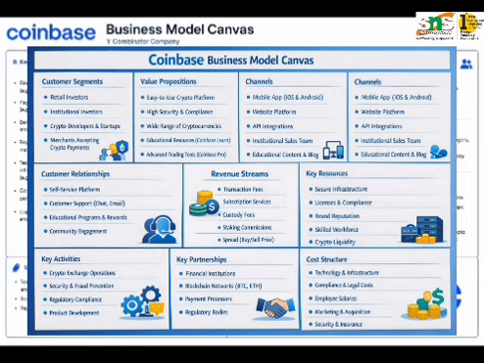Transparent policies, features like tutorials and learning rewards help users understand cryptocurrencies much better. Key activities include maintaining the trading platform, ensuring security, managing transactions, complying with regulations, and continuously improving the user experience. These partnerships ensure smooth transactions and legal compliance also.